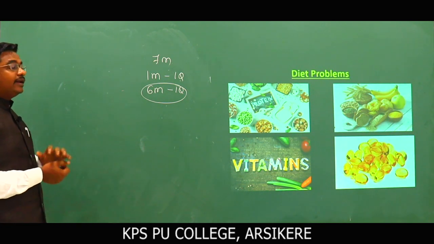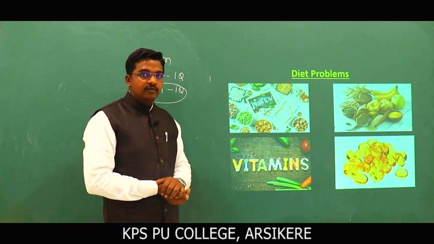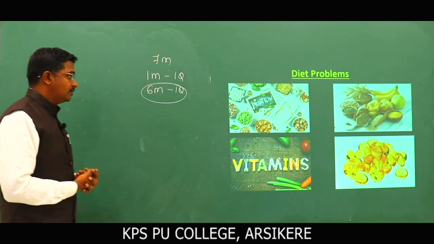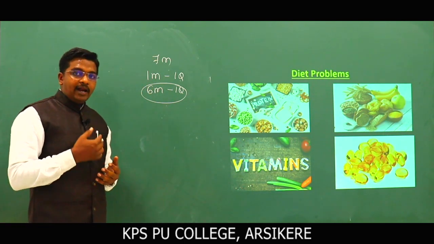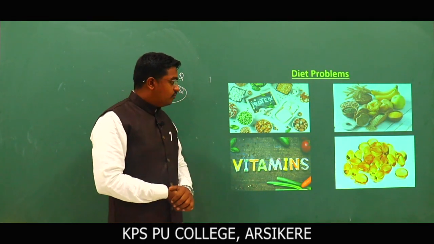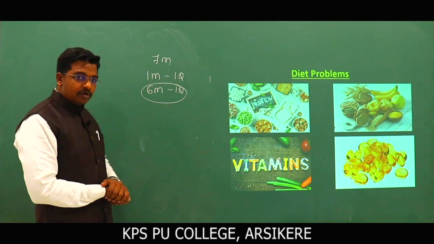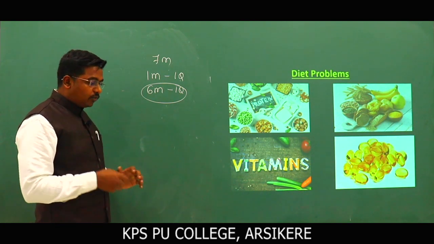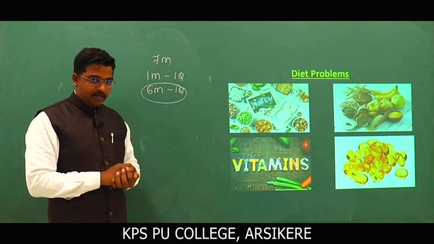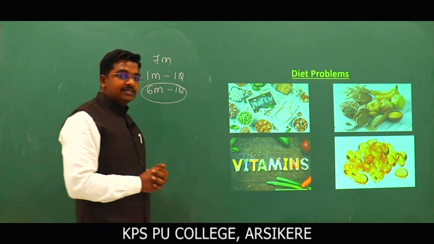Next, diet problems. Nowadays this is very important as lifestyle has become very easy, and we come across new problems like sugar, diabetes, like that. So our diet should be very balanced. Our diet must contain proteins, vitamins, carbohydrates and lipids. To overcome malnutrition, our diet should be balanced. What are the limited resources we have here? We have limited nutrients in our locality. So to overcome malnutrition, we have to follow a balanced diet.